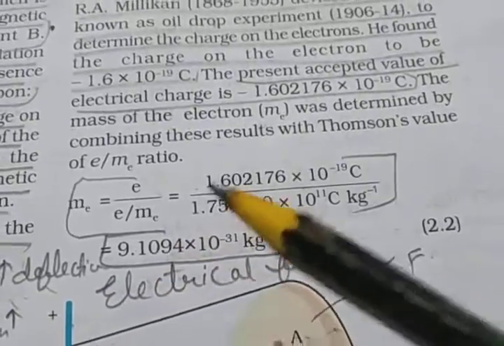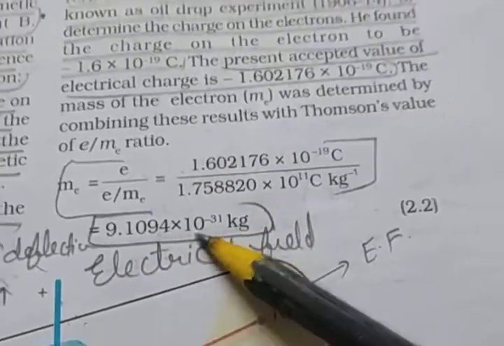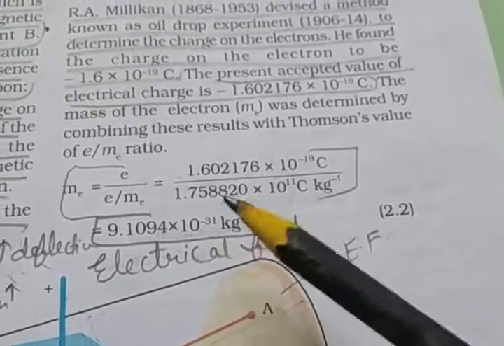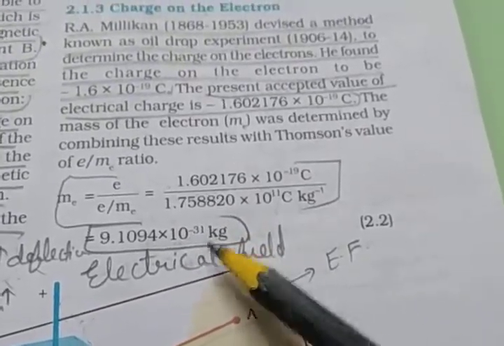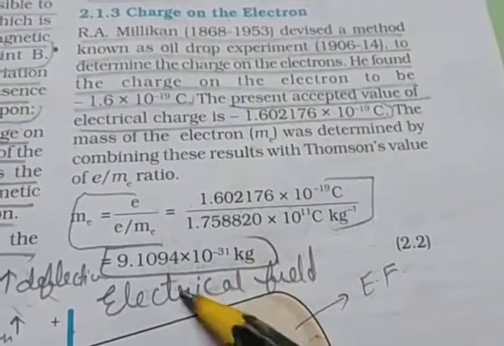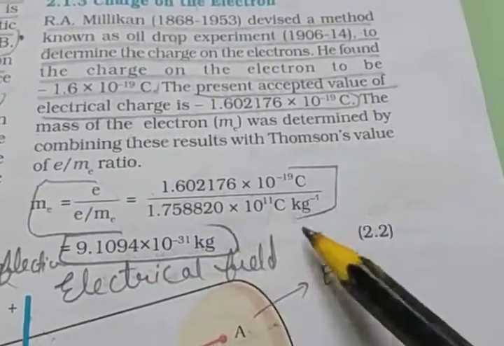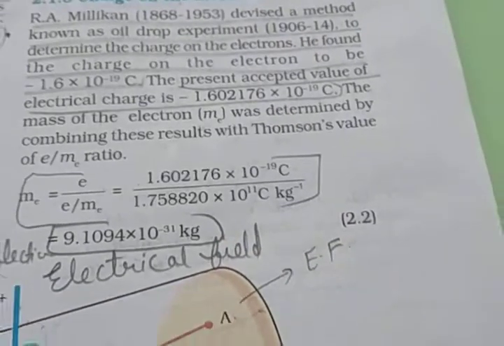Please learn this value. So the charge on the electron, the mass of the electron: the mass of the electron is 9.1094 × 10^-31 kg.